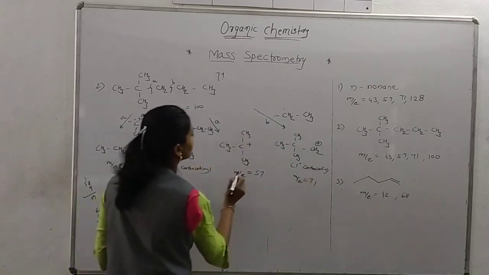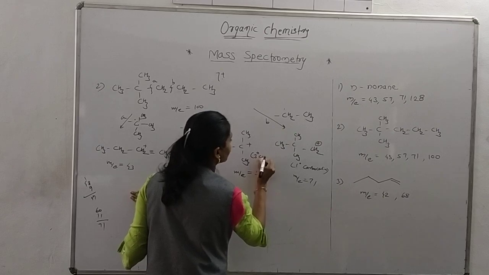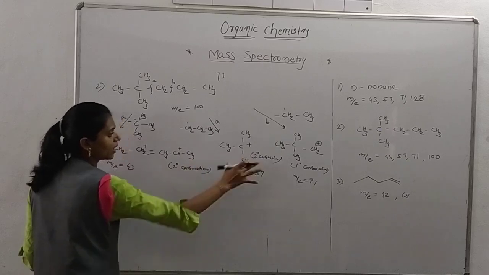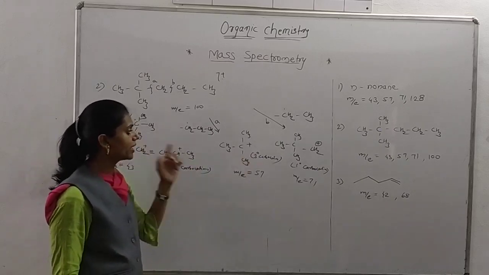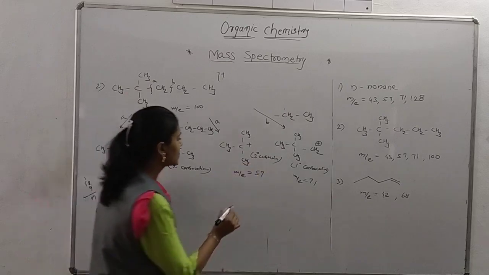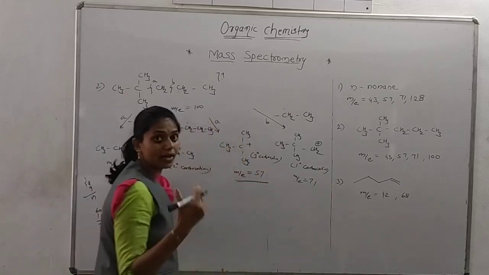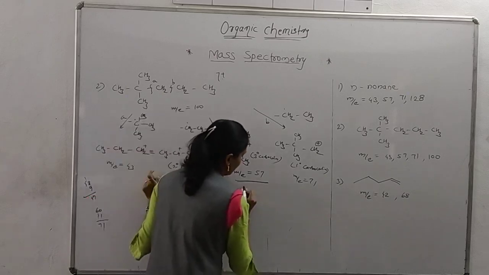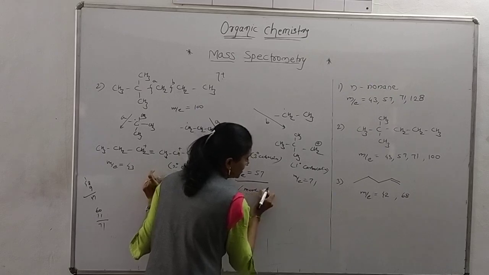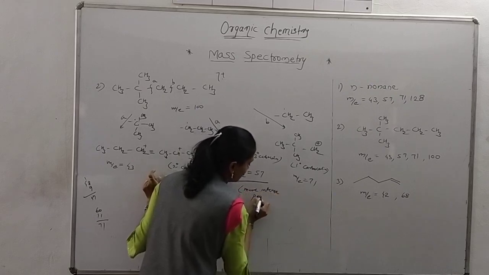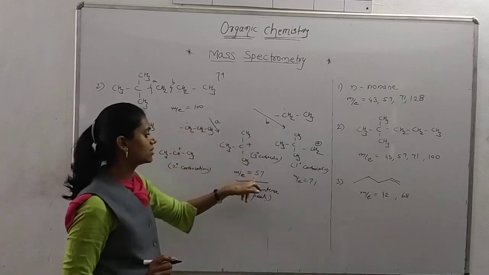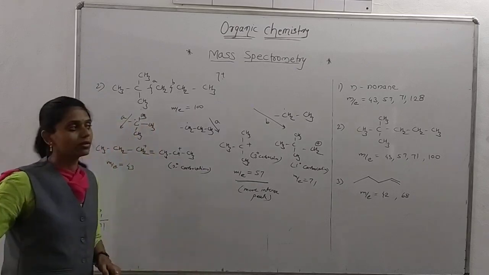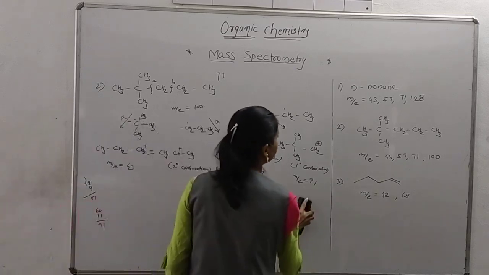Okay, and see this one, this is the tertiary carbocation. And see this one, this is the secondary carbocation. And you know that the most stable carbocation is the tertiary one. So this m/e value gives the abundant peak, that is the more intense peak. Why does this m/e value give the more intense peak? Since it is more stable. Okay, I think you understand. Now we are solving this problem.